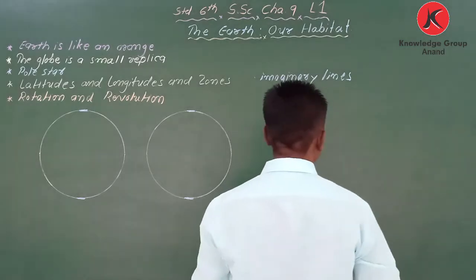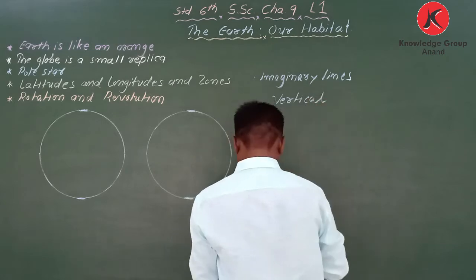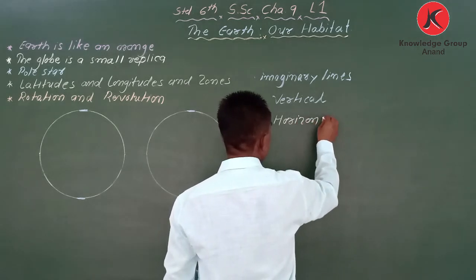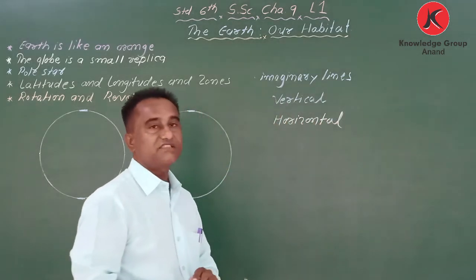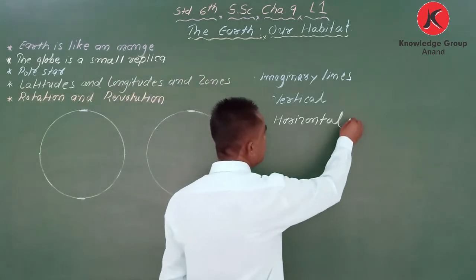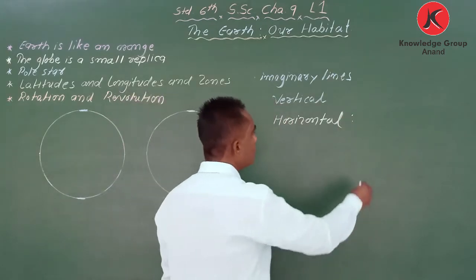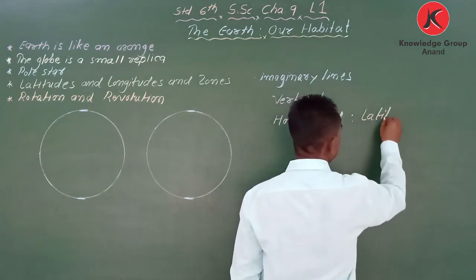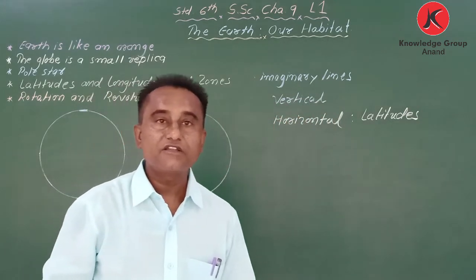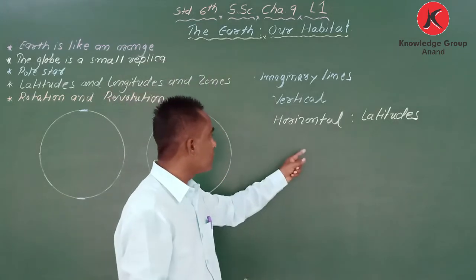Okay, imaginary lines are drawn. Some lines are vertical and some lines are horizontal. Now the imaginary horizontal lines are called latitudes. Latitudes mean imaginary horizontal lines drawn on earth.